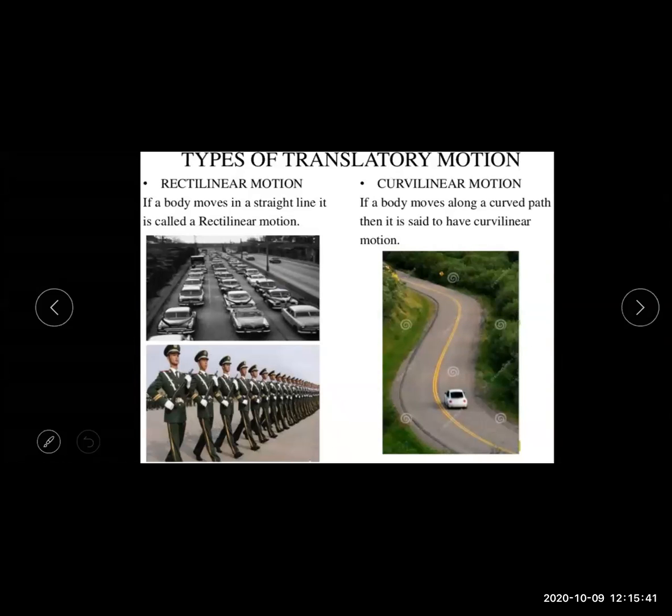Rectilinear motion means if the body moves in a straight line, it is called rectilinear motion. Here you can see a number of cars moving in a straight line.